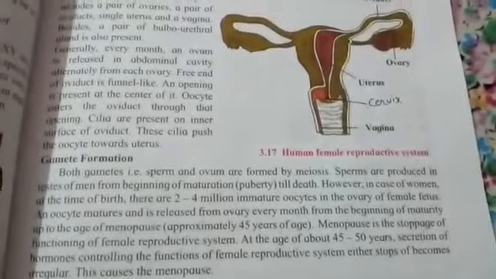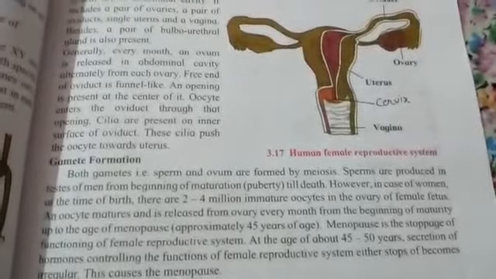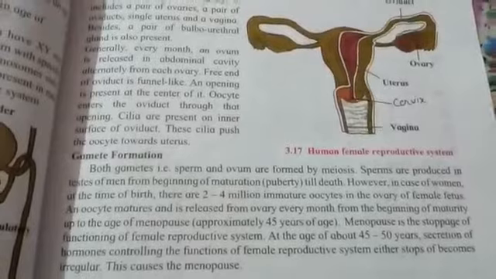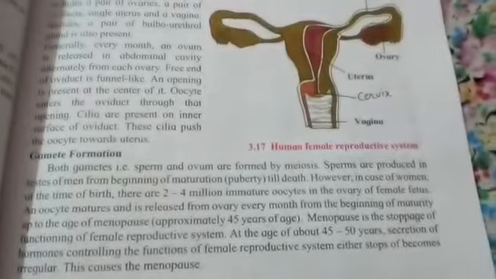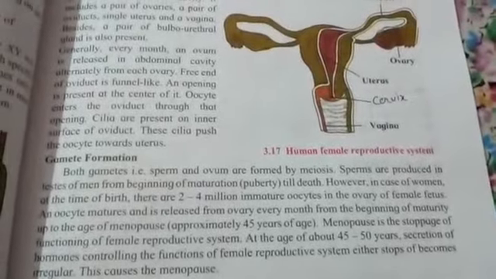But in the case of the female, at the time of birth only 2 to 4 million eggs will be present in the ovary of the female fetus, but those are going to be immature.